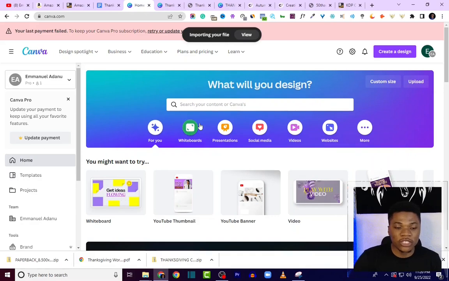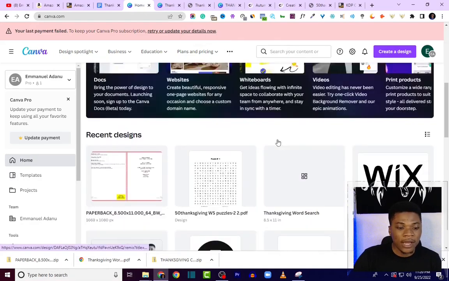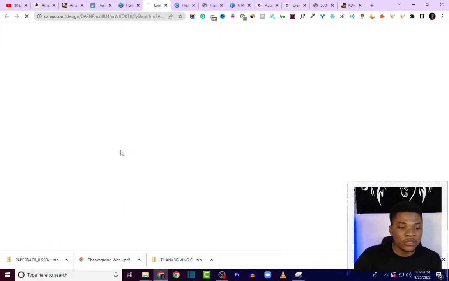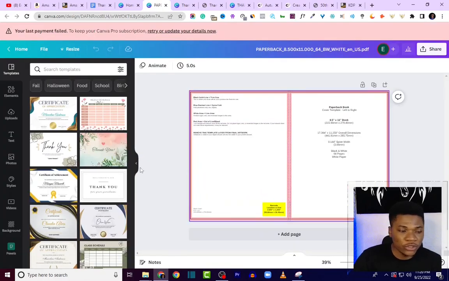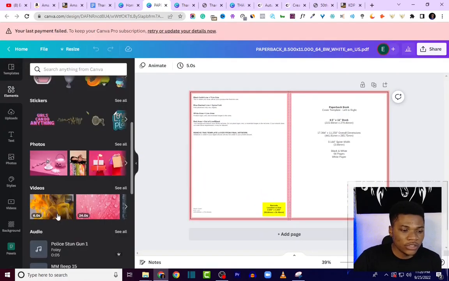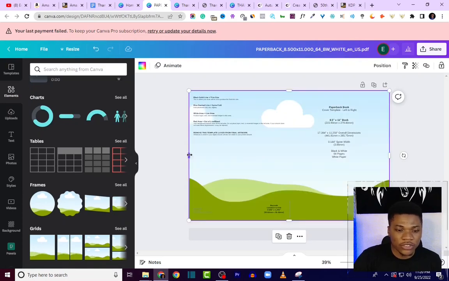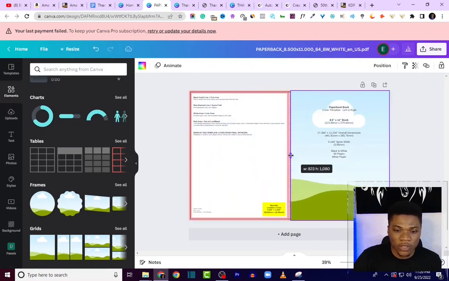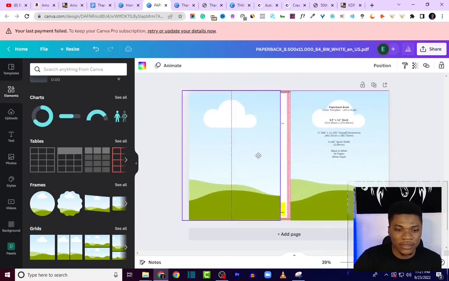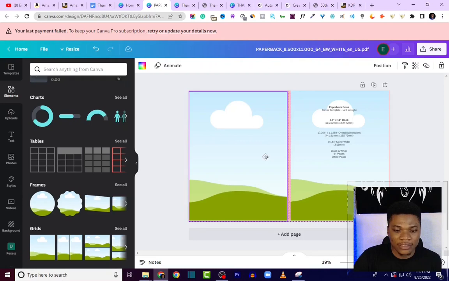It's going to take some seconds for Canva to import this. After you're done uploading, just open it. So at this point, what I'm going to do, come over to elements, scroll down, and bring in this rectangular grid again. I'm going to adjust this in such a way that one will serve as the front cover and then duplicate, and then the other one will serve as the back cover.